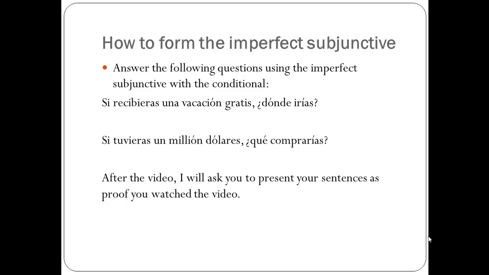Si tuvieras $1,000,000, ¿qué comprarías? If you had $1 million, what would you buy? You could answer things like, yo compraría una casa grande, or iría a España. So after the video, I will ask you to present your sentences as proof you watched the video. So make sure you have them ready.